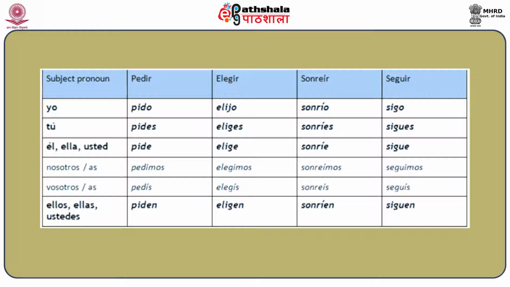Same way, for example, the verb sonreír, the conjugation is sonrío, sonríes, sonríe, sonreímos, sonreís, sonríen. Another example of the verb is seguir. Seguir is sigo, sigues, sigue, seguimos, seguís, siguen.